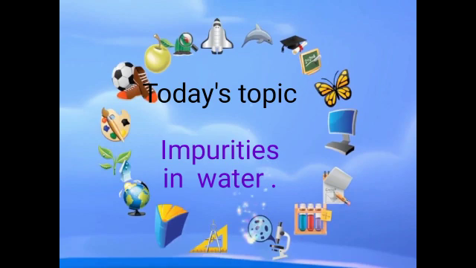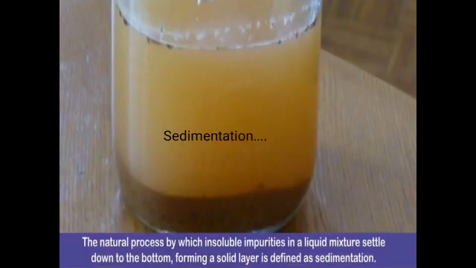Next, there are different methods to separate insoluble impurities. What are those methods? Shall we learn one by one? One of the methods is sedimentation, next decantation, and third filtration. These three methods can be used to separate insoluble impurities. We will see them shortly.